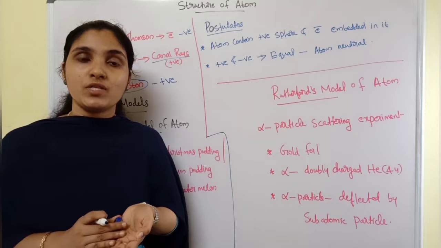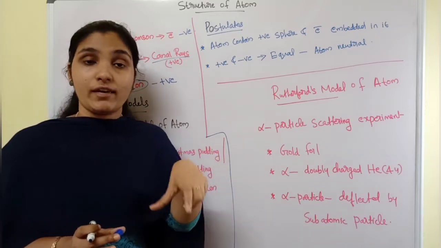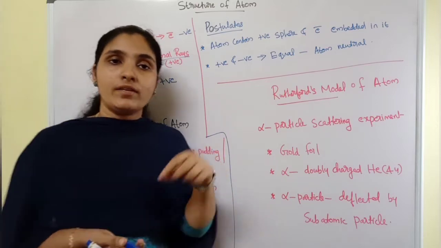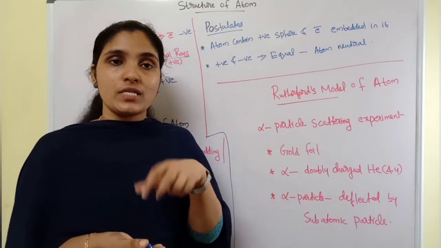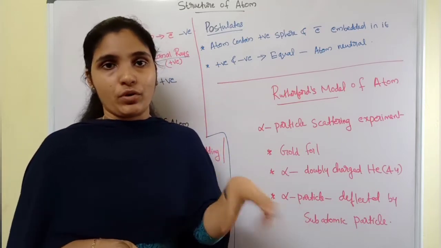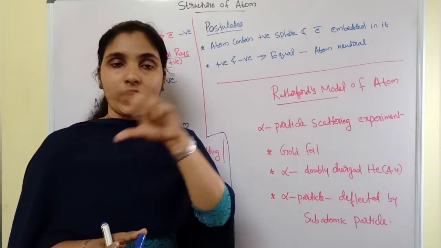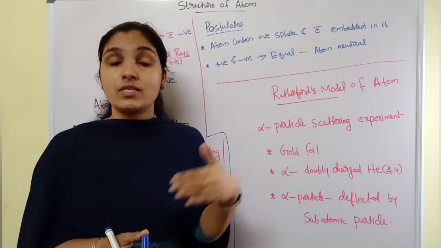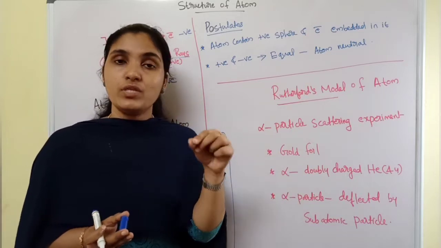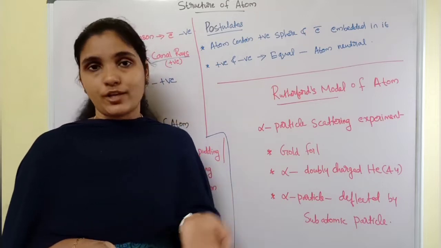A Christmas pudding is a sphere-shaped structure, and inside that pudding or cake it contains dry fruits and nuts. So he compared that entire spherical portion with the positive charge, and the dry fruits and nuts present inside it he compared as electrons.